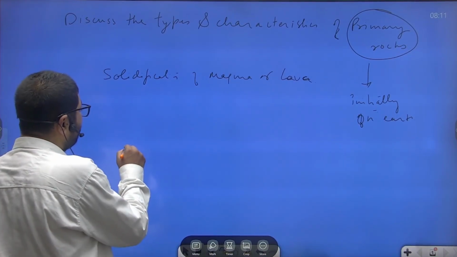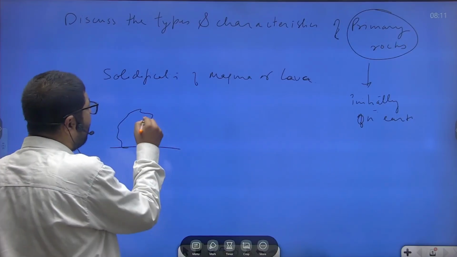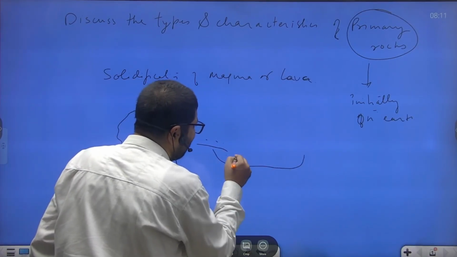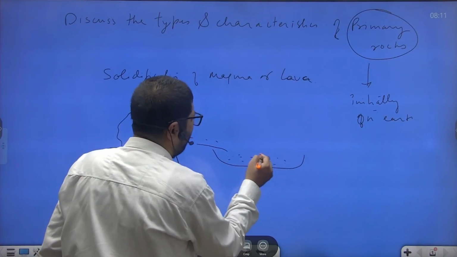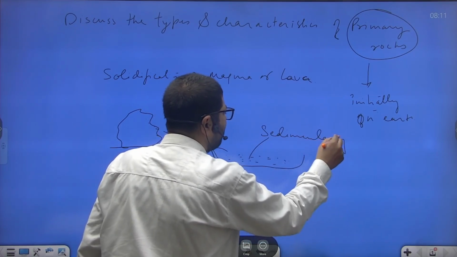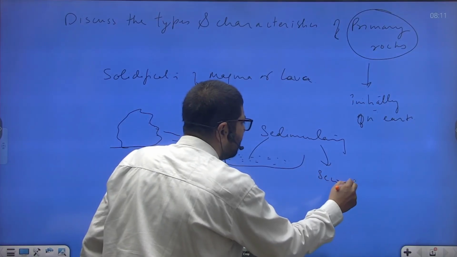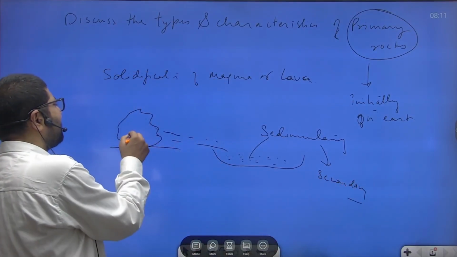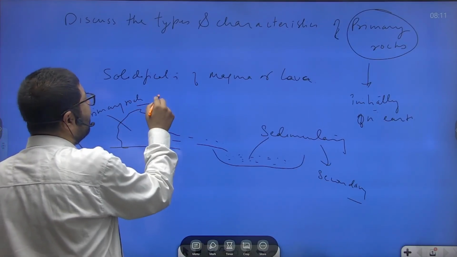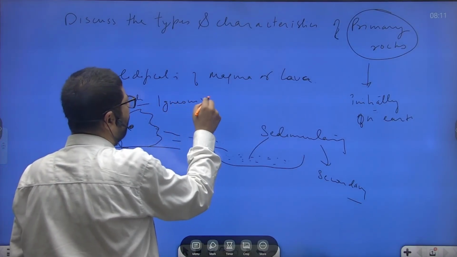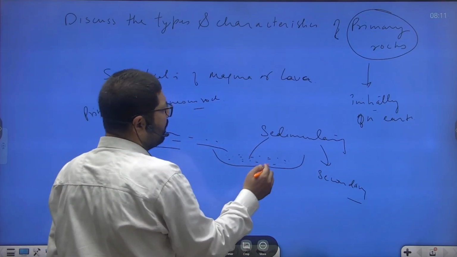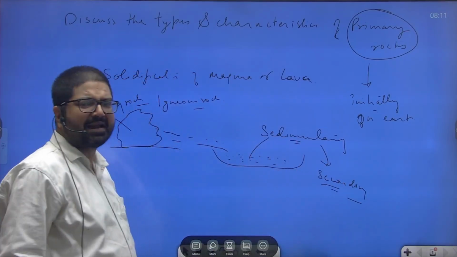Once these rocks got formed, subsequently they got weathered, and weathered sediment got deposited in water bodies, and that led to the formation of secondary rocks, that is sedimentary rocks. Sedimentary rocks are secondary rocks which got formed as a result of weathering and erosion of primary rocks. Primary rocks are known as igneous rocks. Igneous rocks, on whose weathering and erosion the subsequent rock formation was sedimentary rocks, which are known as secondary rocks.